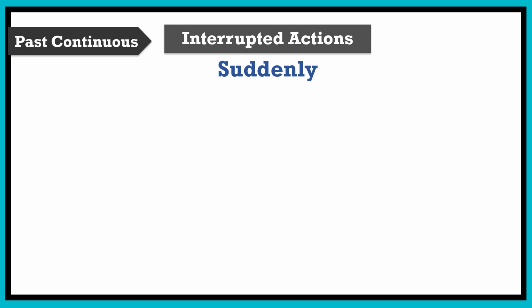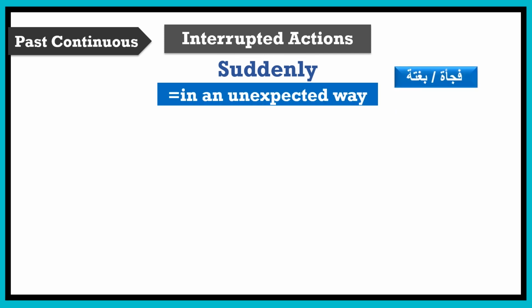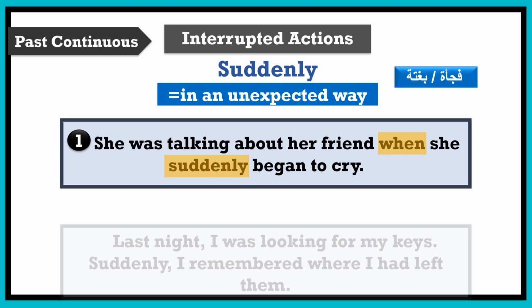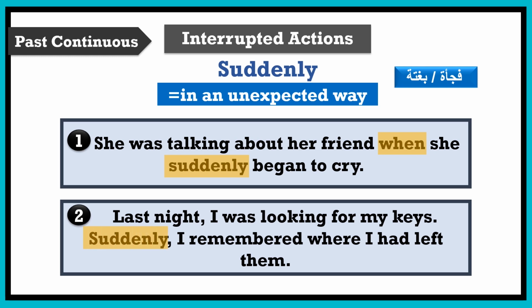Suddenly is another indicator of a short action interrupting a longer one and can be used by itself or together with when, exactly as in the following examples. 1. She was talking about her friend when she suddenly began to cry. 2. Last night I was looking for my keys. Suddenly I remembered where I had left them. Please bear in mind that the verb that comes right after suddenly must be in the past simple.